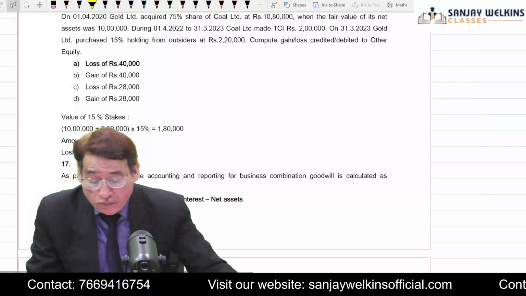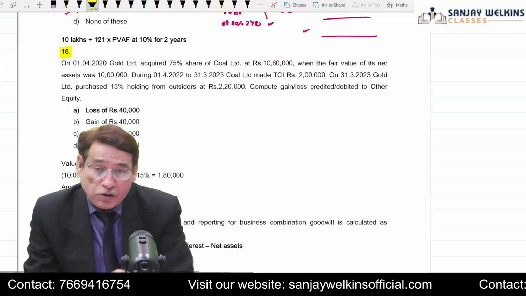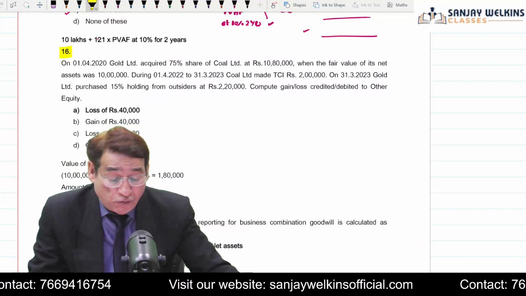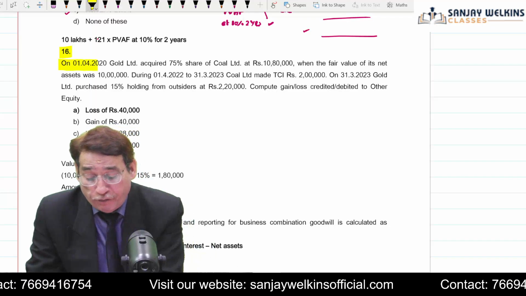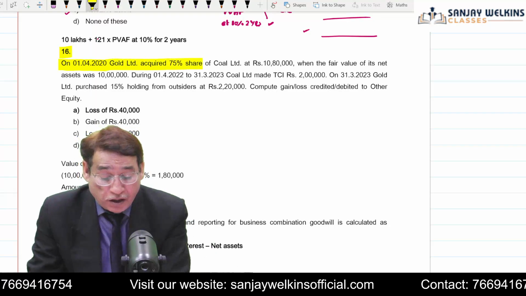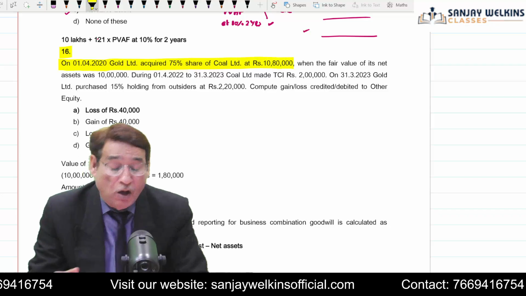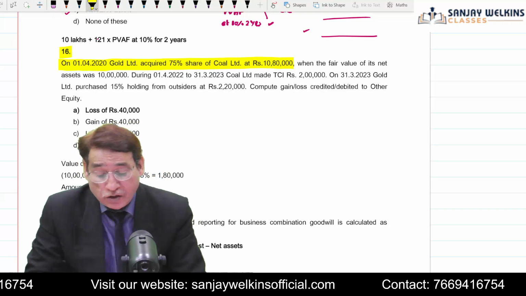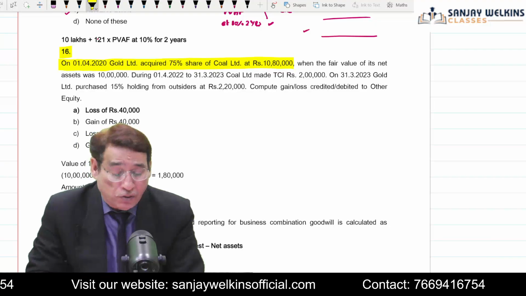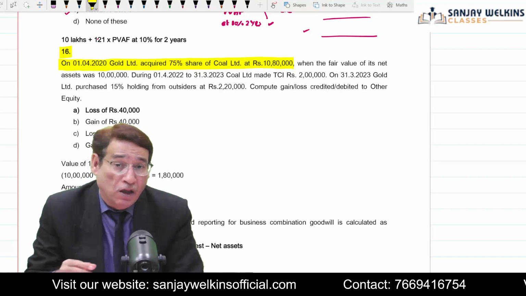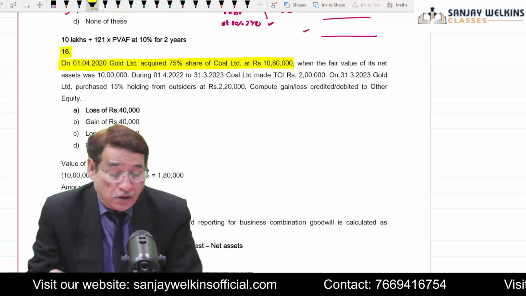Now in question number 16, even this question has been directly taken from the study material. On 1/4/2020, Gold Limited acquired 75% of Coal Limited. So this time Gold Limited is taking control of Coal Limited, and they are taking control to the extent of 75%.